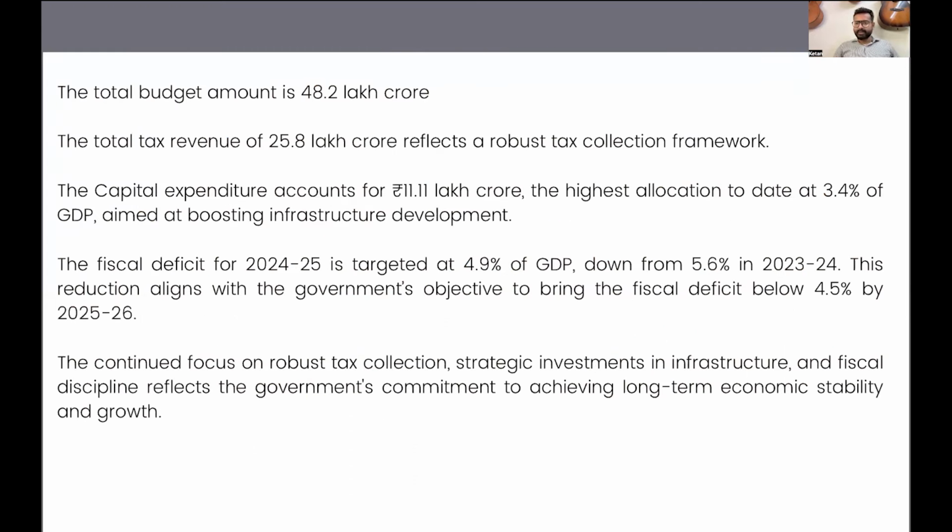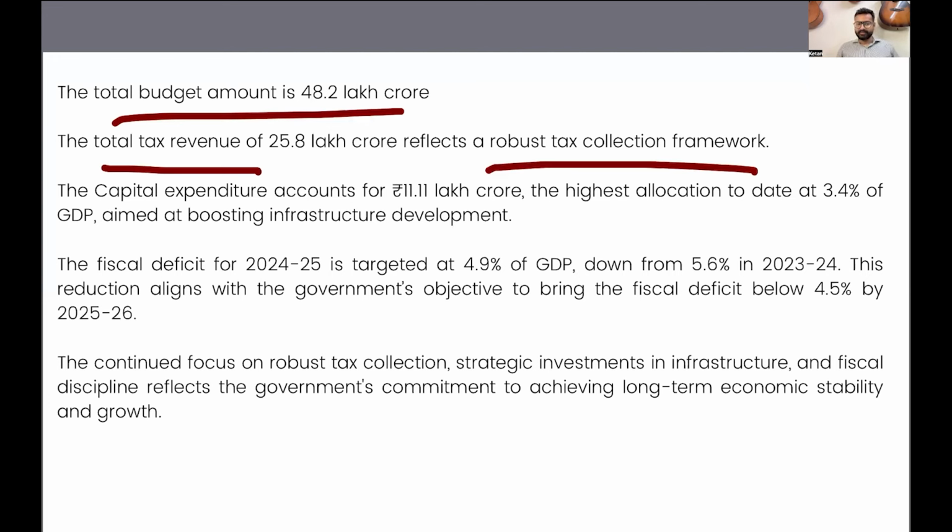We can try to summarize all this data in this manner. We can say that the total budget amount is 48.2 lakh crore. The total tax revenue of 25.8 lakh crore reflects a robust tax collection framework. The capital expenditure accounts for 11.11 lakh crore, the highest allocation to date at 3.4% of GDP, aimed at boosting infrastructure development.